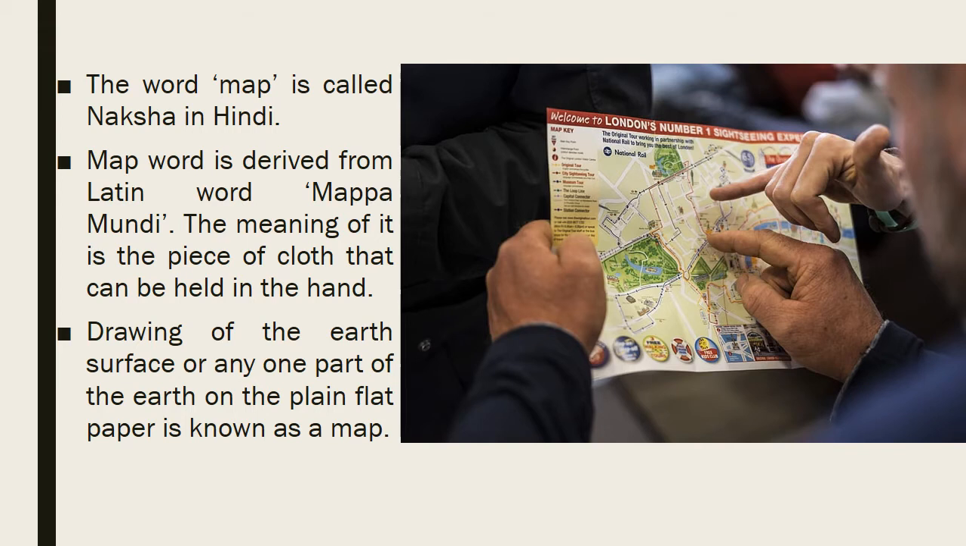Now, we know that map is called naksha and it comes from the word mappa mundi from the Latin language. Like various other words of English, this word has also been derived from Latin. And what is actually the meaning of map? It is the drawing of the earth's surface or any part of the earth on plain flat paper. That is a map. And if it's on a sphere, it's a globe.